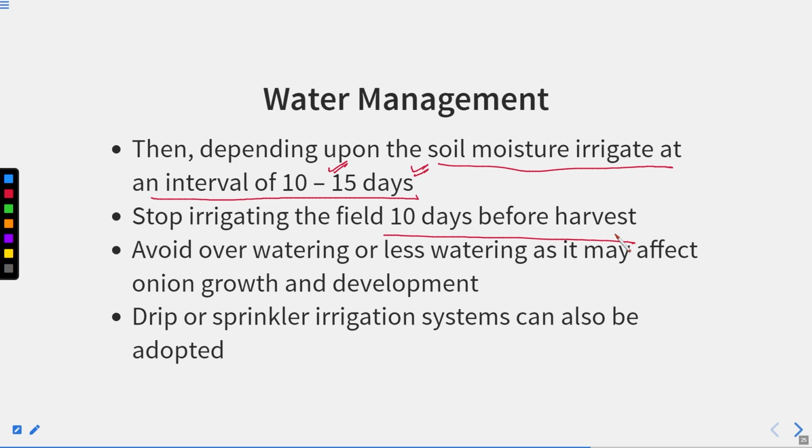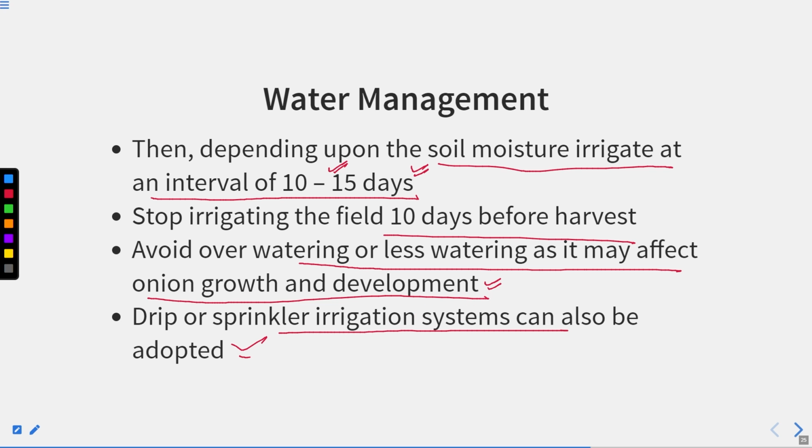Okay, so if we have to harvest after the 10 days, then today itself we have to stop irrigating the field, and avoid over watering or less watering, as it may affect the onion growth and development. So an adequate type of irrigation must be given, not less or not more than that, and the drip or the sprinkler irrigation system can also be adopted for the irrigation purpose.